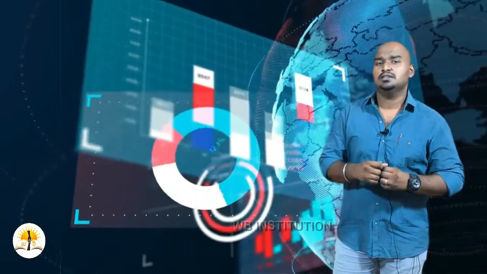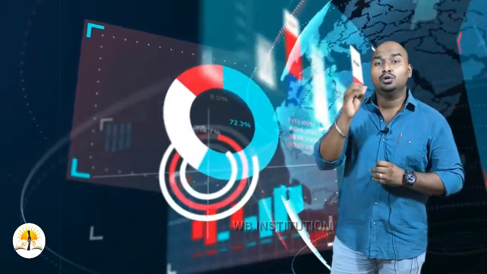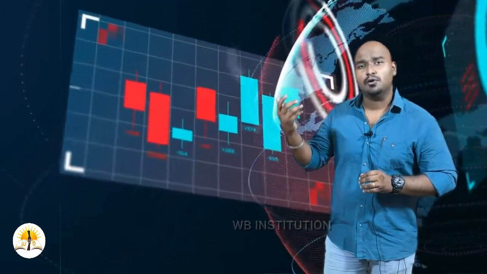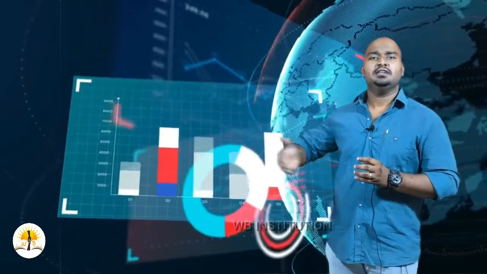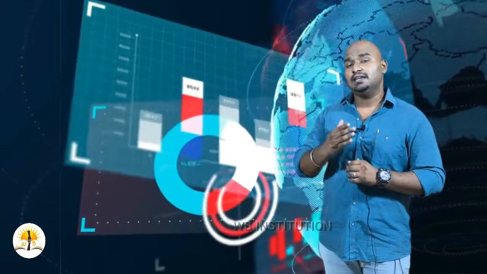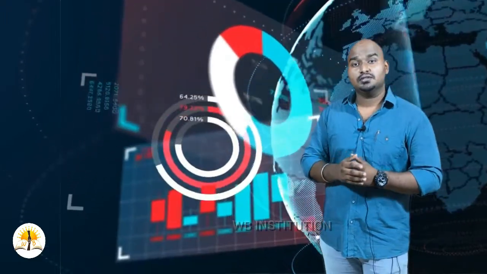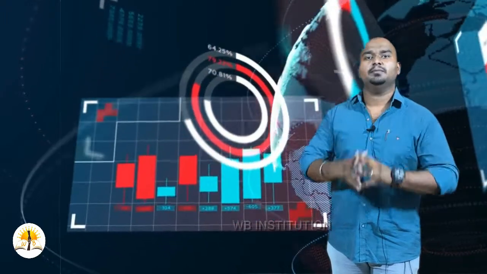What are those elements? GDP, gross domestic product. GNP, gross national product. NDP, net domestic product. NNP, net national product.